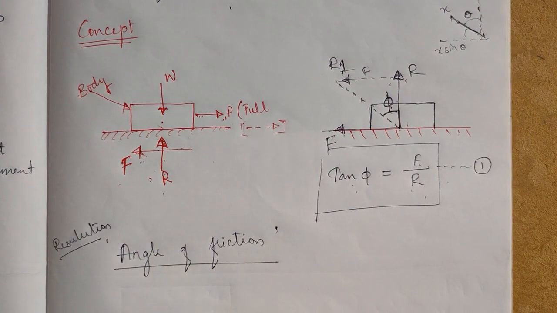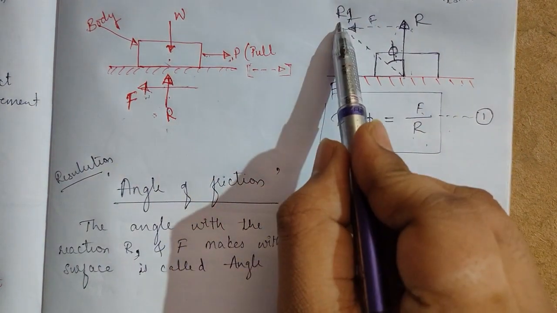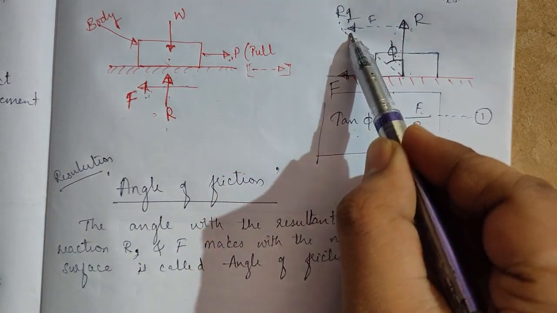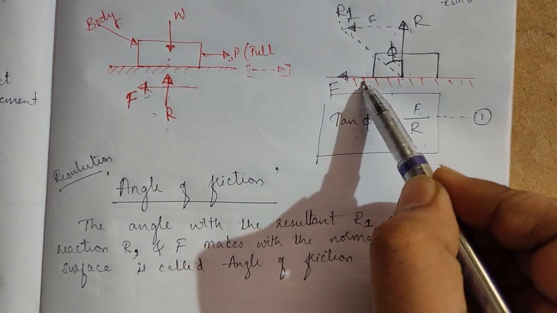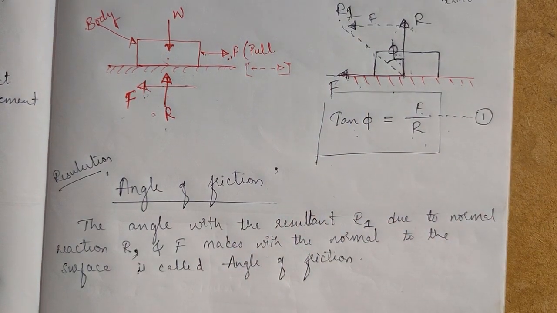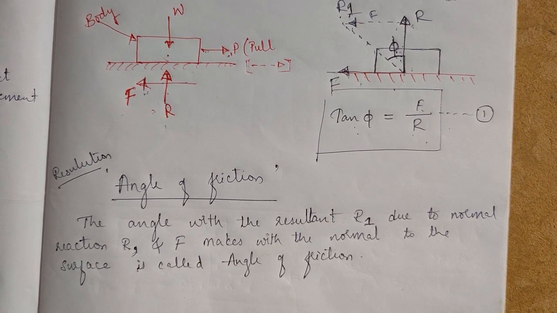The angle that the resultant R1, due to the normal reaction R and F, makes with the normal to the surface is called the angle of friction. You just need to know the terms. When we solve problems, we will understand why we use the angle of friction.